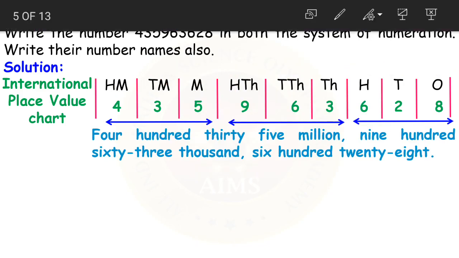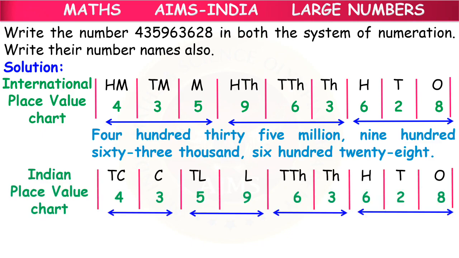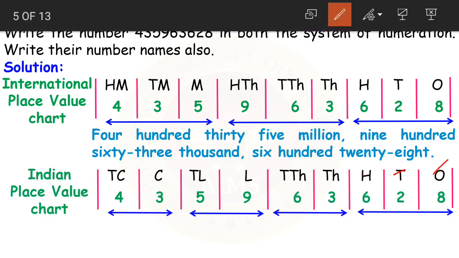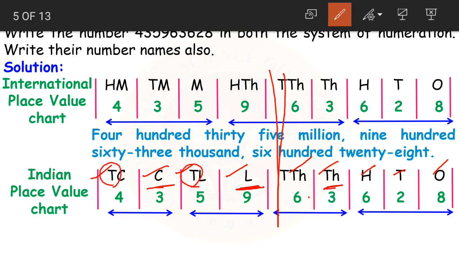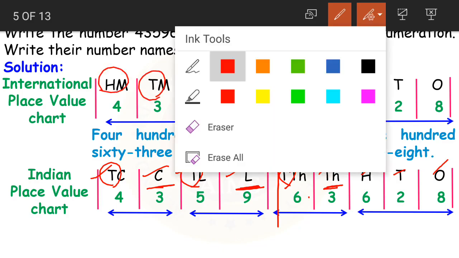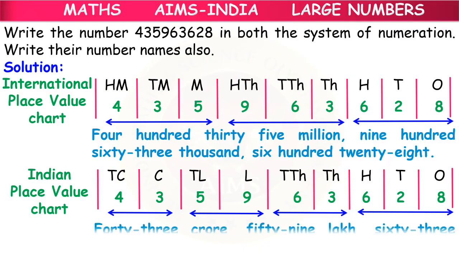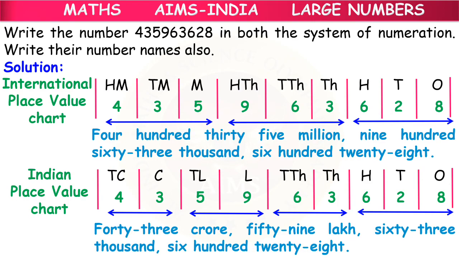The same pattern is followed. Then coming to the Indian place value chart, we write the same number as ones, tens, hundreds, thousands, 10,000s. Still here both the place value charts are same. But after 10,000 we have lakhs, 10 lakhs, then we have crores and 10 crores. In the Indian system we follow the ones and tens approach. Ones and tens, ones and tens. But in international system, ones, tens, hundreds, ones, tens, hundreds. Understood, children?